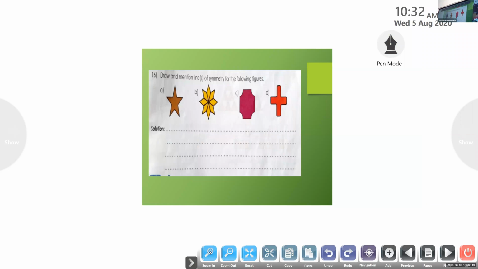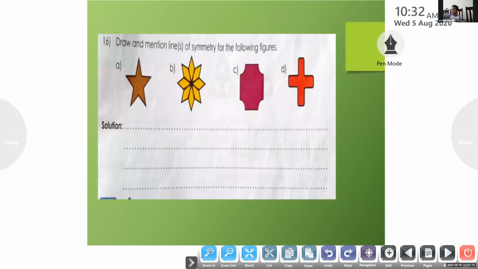Now question 16, all of you. We have to draw and mention, is it a vertical line of symmetry or a horizontal one? Question number 16, look at the opposite side, you can join the points. Here one, and from here, find out where you can draw. Here we can draw one to this corner, here two lines. Now what about here? We can draw here, joining three lines now.